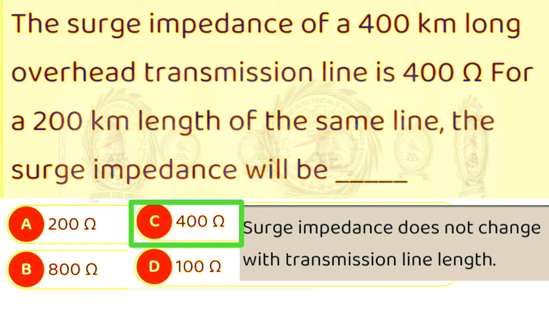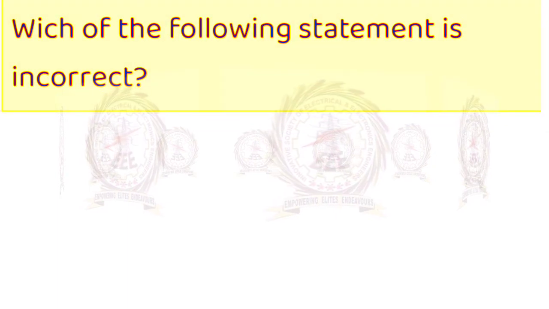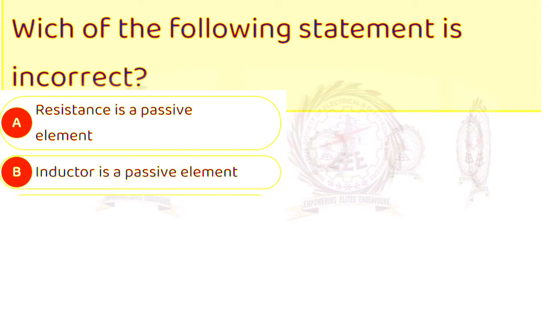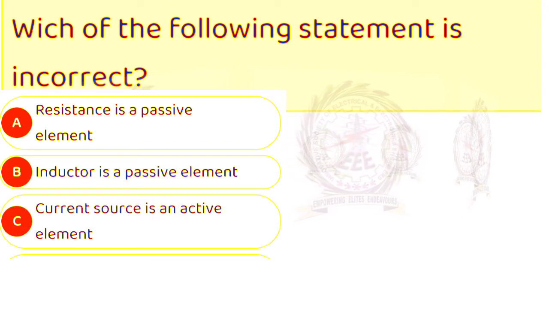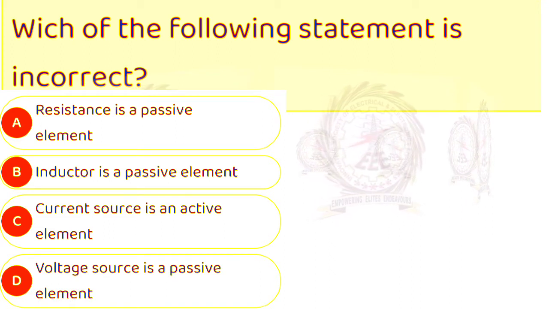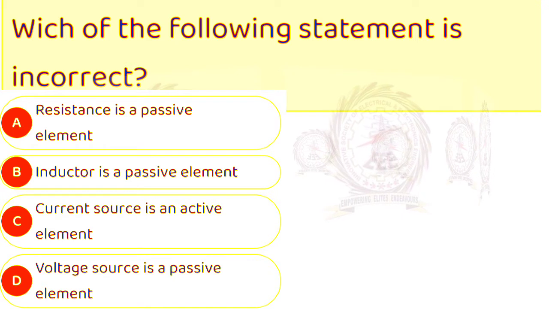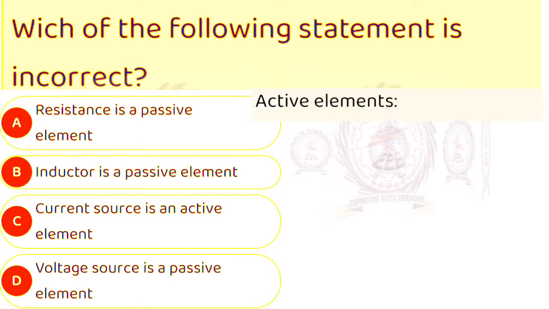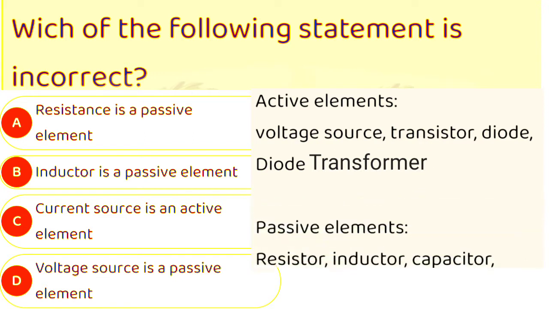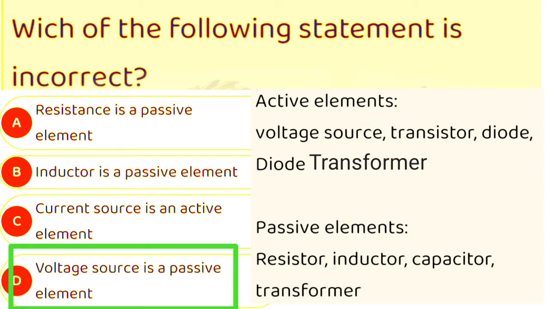400 ohm. Next one is, which of the following statement is incorrect? A. Resistance is a passive element, B. Inductor is a passive element, C. Current source is an active element, D. Voltage source is a passive element. Here explanation is, active elements are voltage and current source, transformer, transistor and diodes. Here passive elements are resistance, inductance and capacitance. So here answer is D. Voltage source is a passive element.